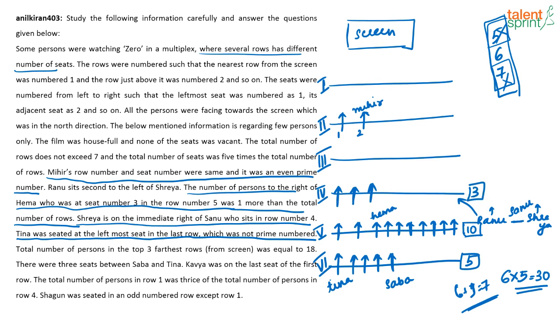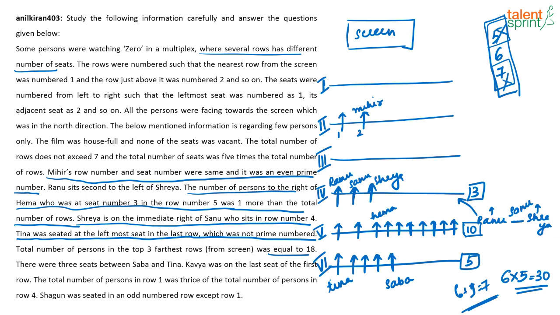How did I find that out? I already know there are 10 people in row 5, and here they have given that between Sabha and Tina there are 3 people. Then I don't know if there are people on the right hand side of Sabha. But it is given here very clearly that the last 3 rows put together have only 18 people. So out of these 18 people I have already placed 15. 3 more people are there and they cannot be here. Why? Because these 3 people are already in row 4, Ranu, Sanu and Shreya. So they have to be here. So this will be Ranu and this will be Sanu and this will be Shreya. So we have finished these 3 rows.